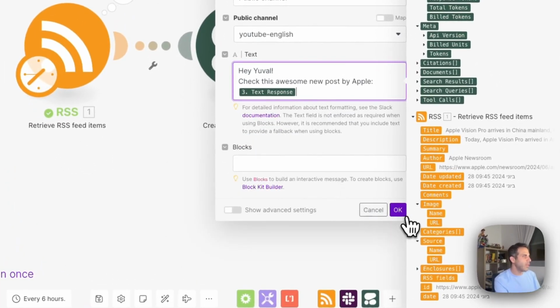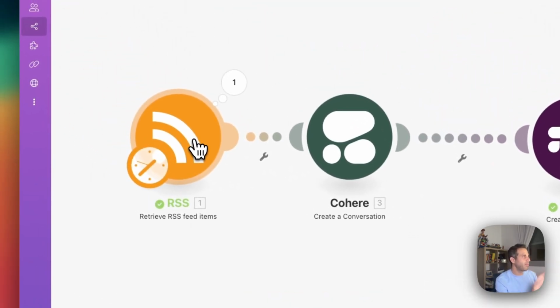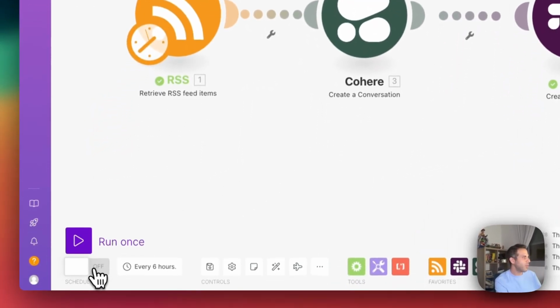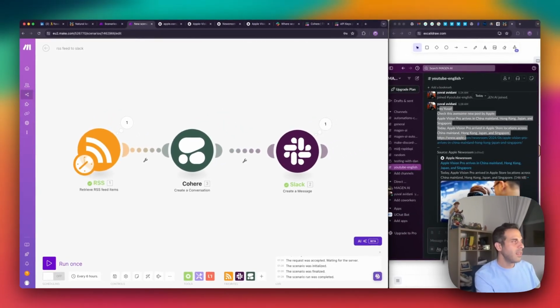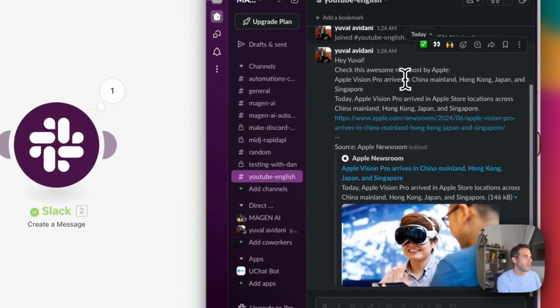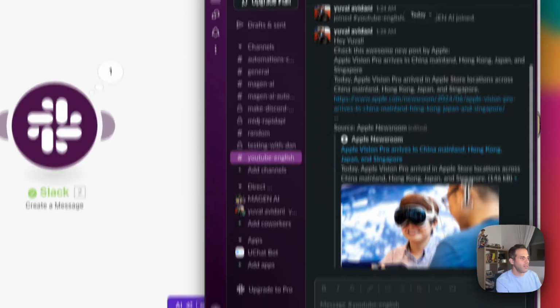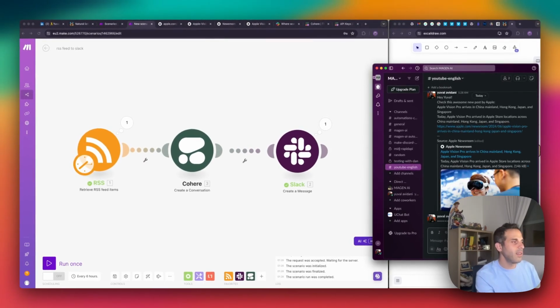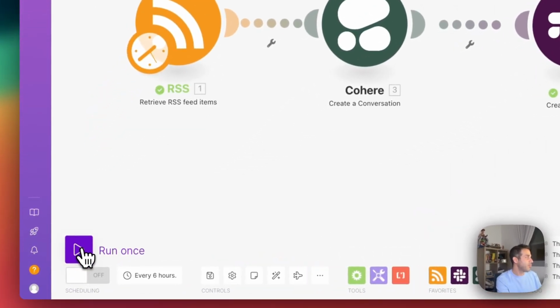So now, just recapping things, we have the RSS feed from Apple, we have the connection to Cohere language model, and we have the connection to Slack. Now, my expectation is that once I click on the Run Once button, I will get the same article, but being rewritten by the AI, okay? So this is the part, the text we got. And now let's create some delimiter, some separation, so we could follow what is the previous part and what is the newest part. So let's click on Run Once and let's pray for it.